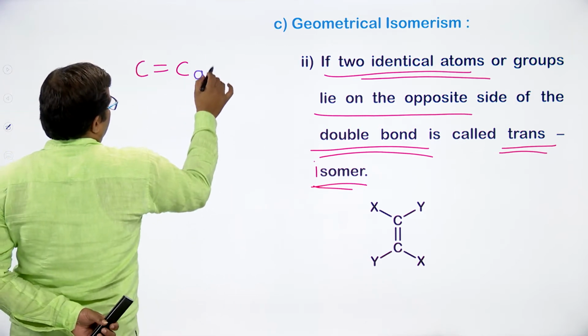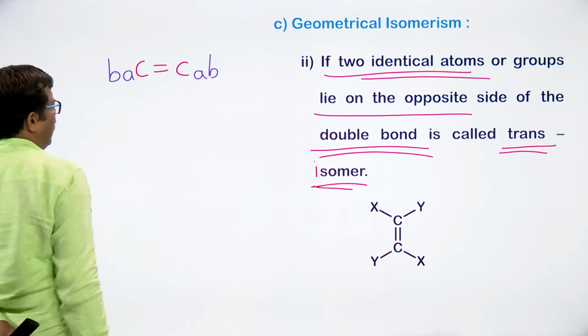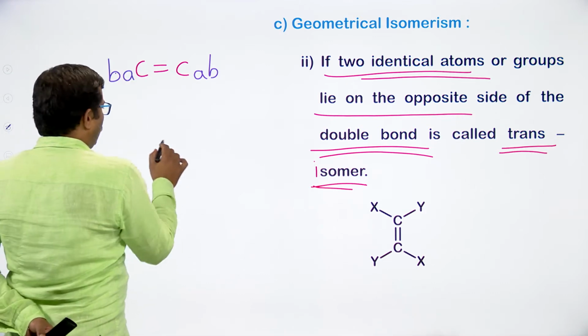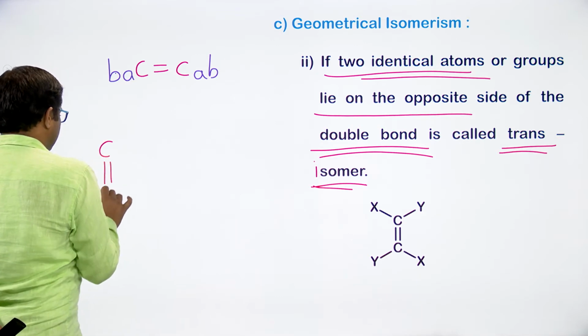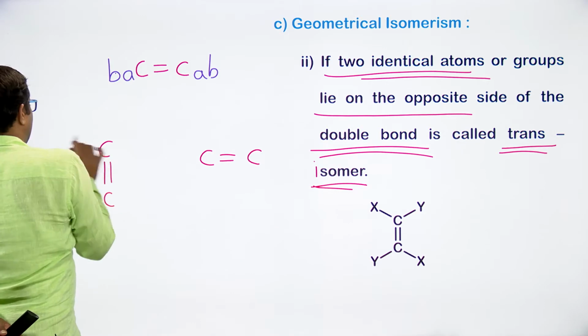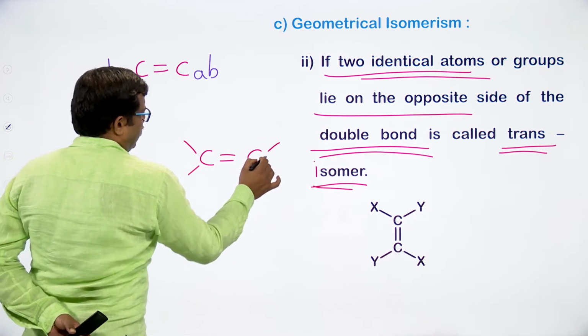So we have a carbon-carbon double bond, and the doubly bonded carbon atom on either side has A and B groups. Now let me represent the molecule this way and also this way.